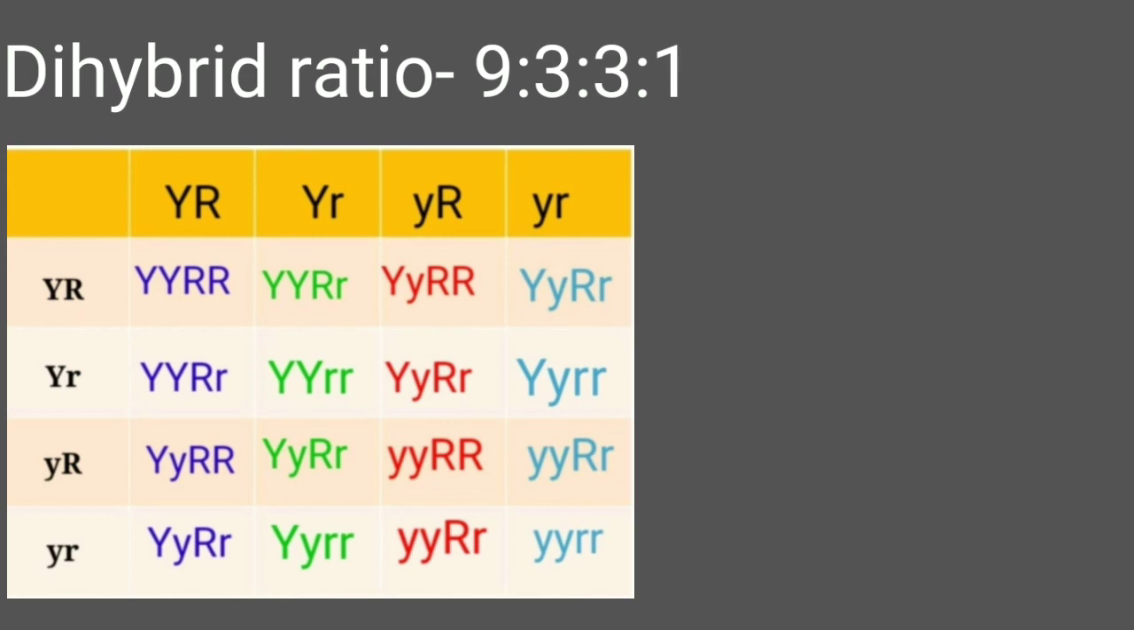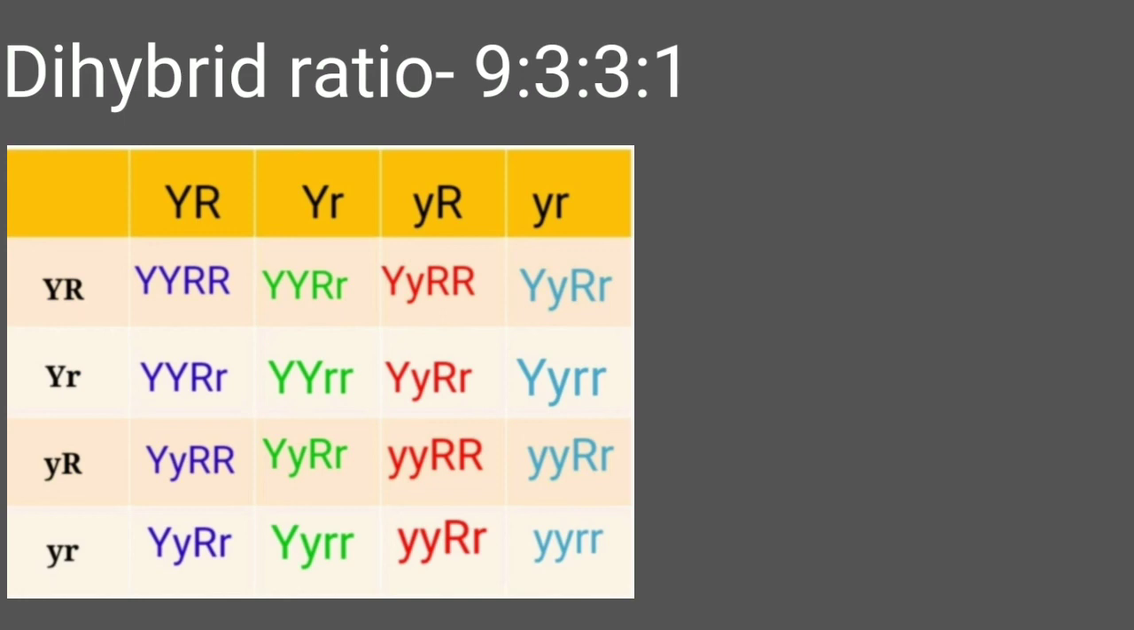In that, 4 types of individuals were found in the F2 generation, out of which 2 types were of the parental type, that is yellow and round and green and wrinkled. But the genotypes for them were quite different, and 2 new combinations were found, and these 2 new combinations are yellow and wrinkled seeds and round and green seeds. In this way,